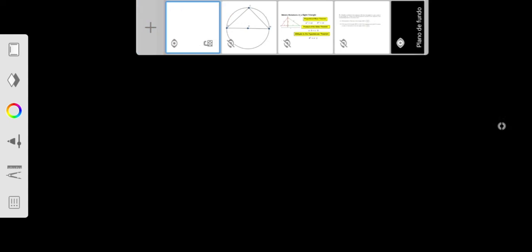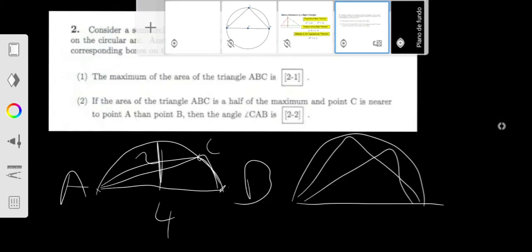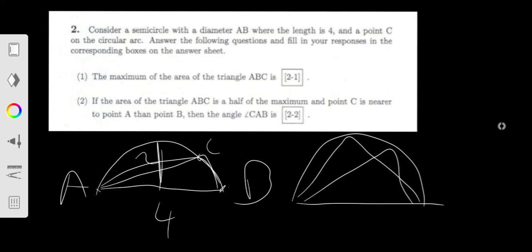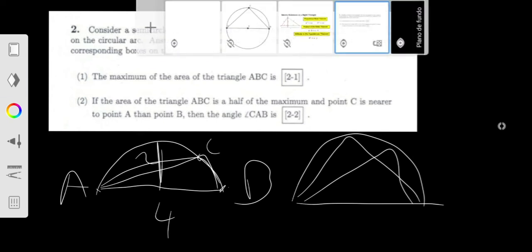Now let's go to question 2. Here you need to notice he's talking about another triangle ABC, not the same one. The area is half of the maximum, and point C is nearer to point A than point B. Then the angle CAB. So what is he telling you now?